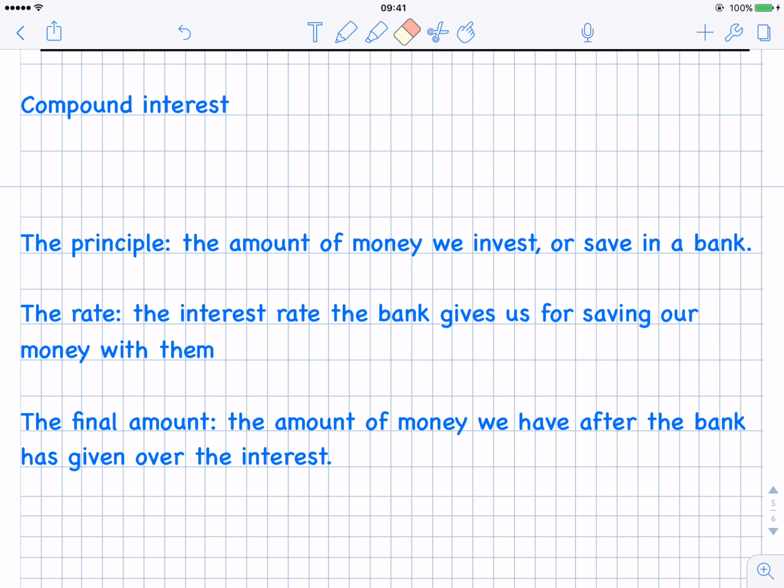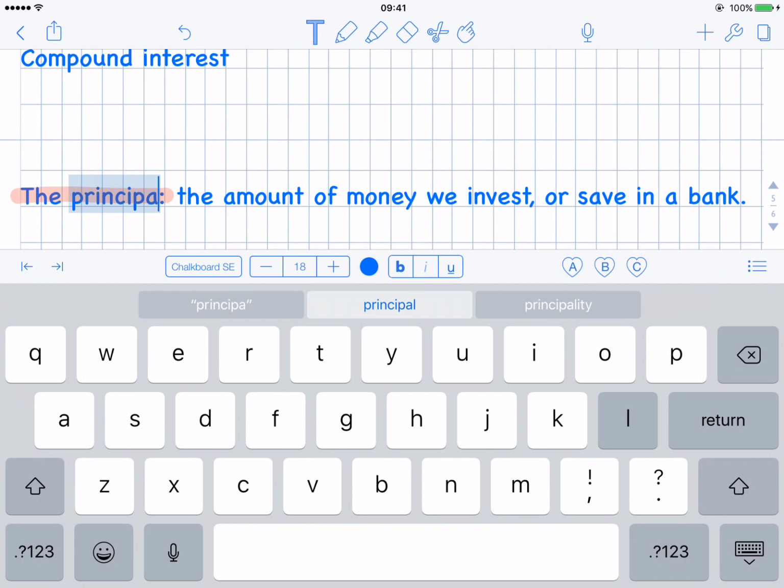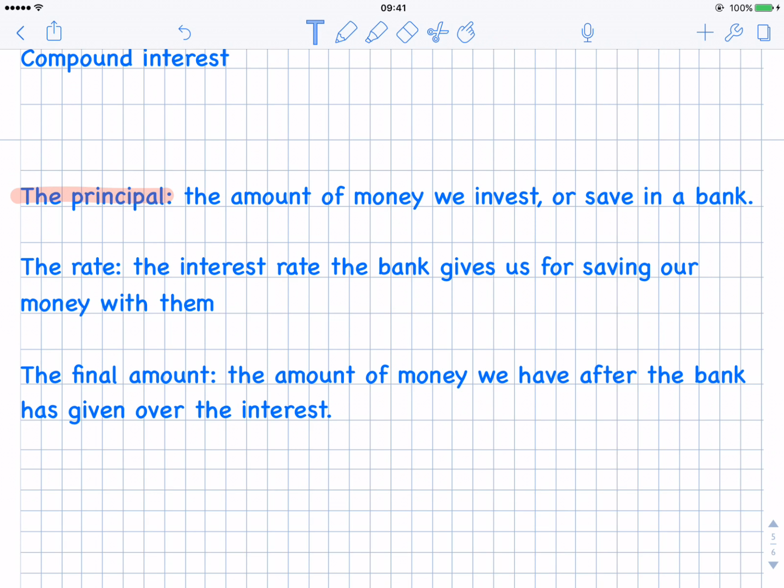So the principal, that's the amount of money that we go into the bank with. So for example, the €100 that I was putting into the bank a minute ago, that's known as the principal. Alright, and actually I've spelled that wrong. There should be AL instead of LA. Yeah, so the principal, it's the amount of money that we invest, save, anything like that. It's the amount we put into the bank originally.